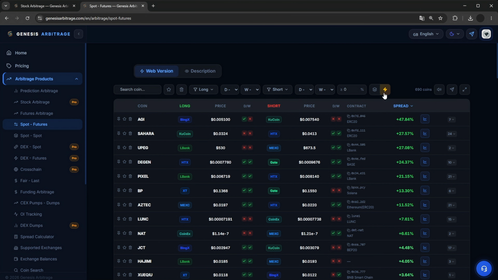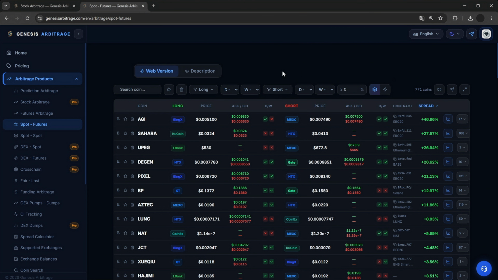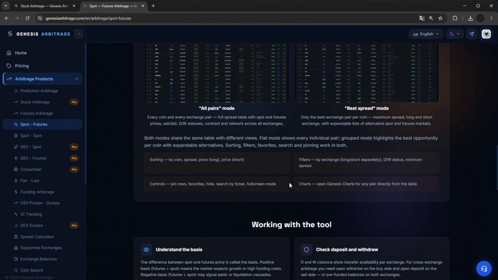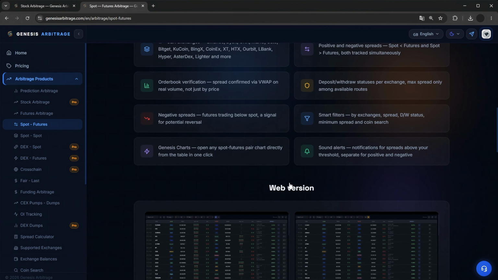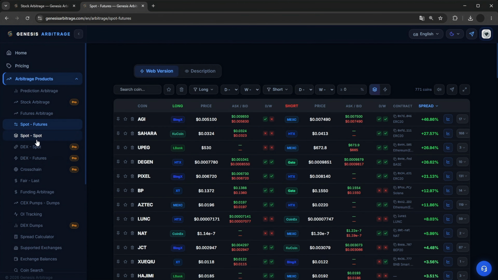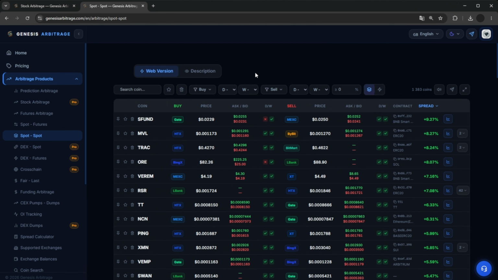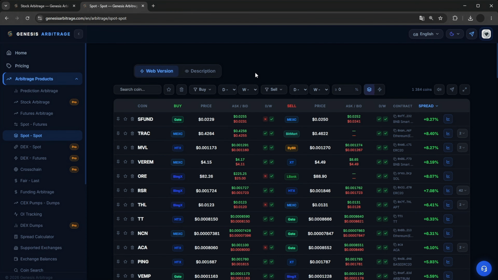Next up is the spot section. Similar to spot futures and futures arbitrage, this section displays information for spot markets on CEX exchanges. Using the same modes, only here it analyzes spot prices of CEX exchanges, meaning arbitrage where you buy on one exchange, transfer, and sell on another exchange. Unlike futures arbitrage, where you open a long on one exchange, a short on another, and simply wait for the prices to converge, the DEX spot section.